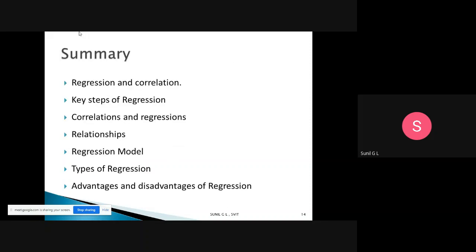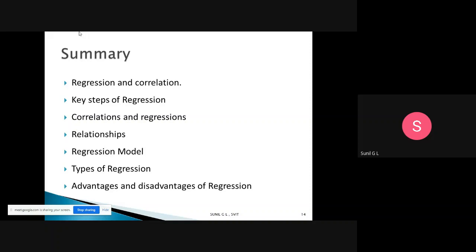This is the summary of regression from today's class. We have discussed what we mean by regression, what we mean by correlation, and what the key steps of regression are. In that, we first list all the variables, then select which one is the dependent variable, and then establish the correlation between those.